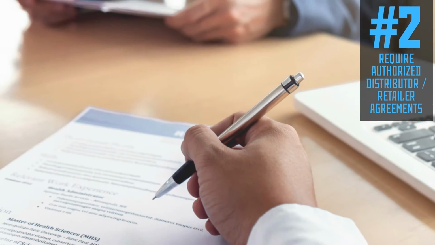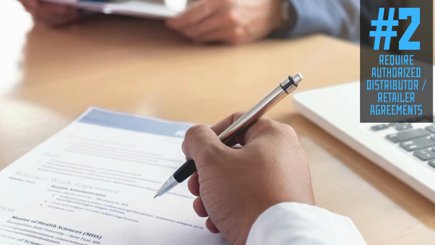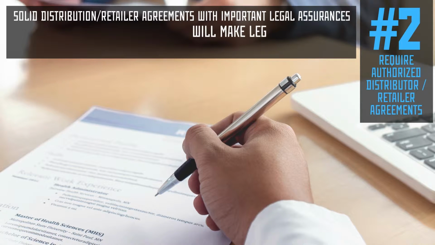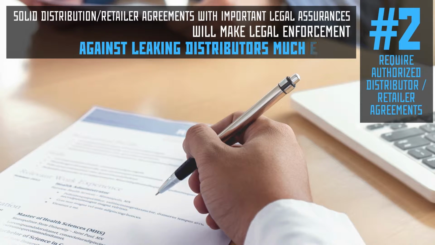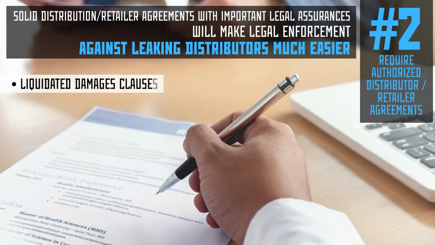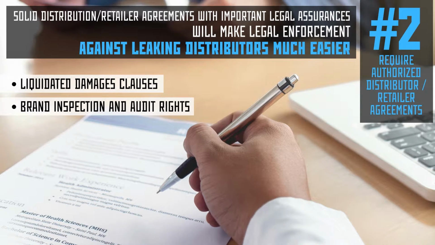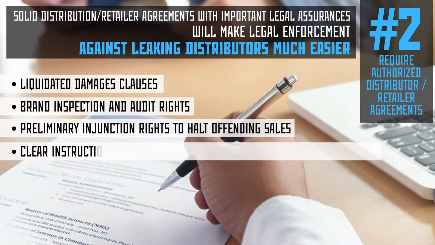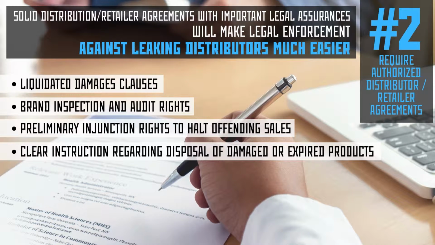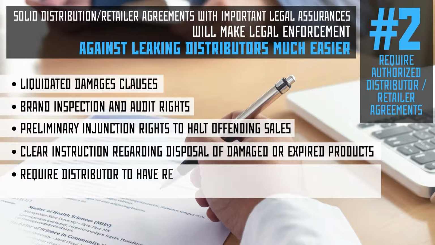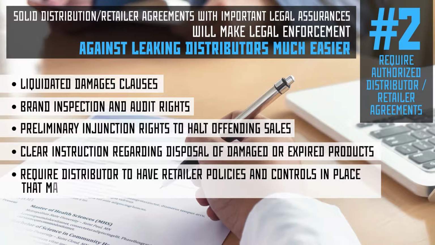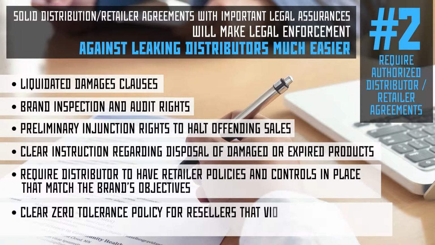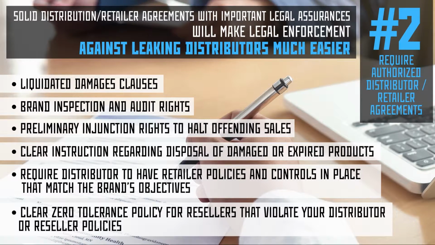Number 2. Require authorized distributor or retailer agreements. Solid distribution and retailer agreements with important legal assurances will make legal enforcement against leaking distributors much easier. Liquidated damages clauses. Brand inspection and audit rights. Preliminary injunction rights to halt offending sales. Clear instruction regarding disposal of damaged or expired products. Require distributor to have retailer policies and controls in place that match the brand's objectives. And clear zero-tolerance policy for resellers that violate your distributor or reseller policies.